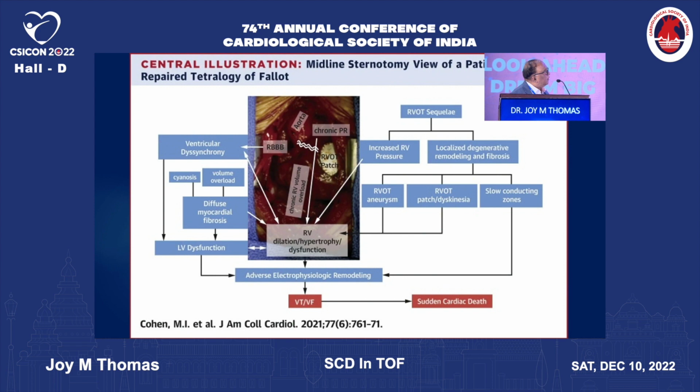On the other hand, the right ventricular outflow tract patch sequelae gives rise to increased RV pressure. There is localized remodeling and fibrosis, and aneurysms may form. The RVOT patch will contribute to dyskinesia, and there are slow conducting zones. All of these contribute to an adverse electrophysiologic remodeling of the right ventricle in these patients, and this causes the substrate for VT and VF, and that triggers the sudden cardiac death in these patients.